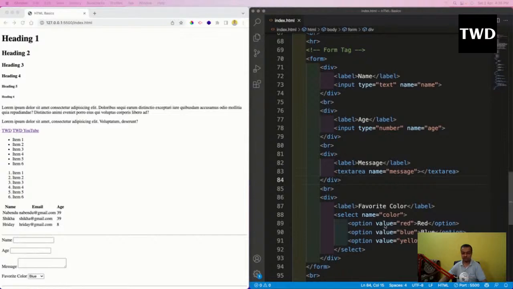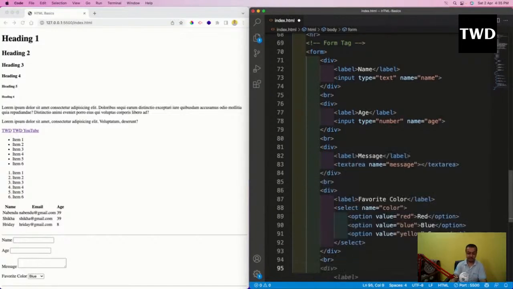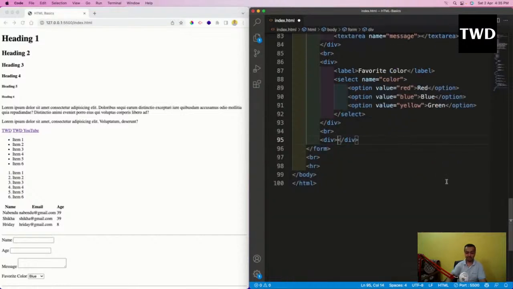Okay, so let us do that now. Checkboxes, and I'm going to do a div again, and then I will do an h4 here for a reason. This is not a label I'm doing. So, what do you own.